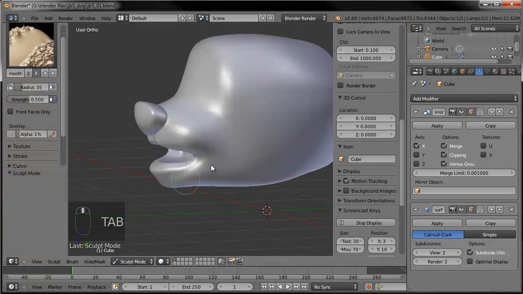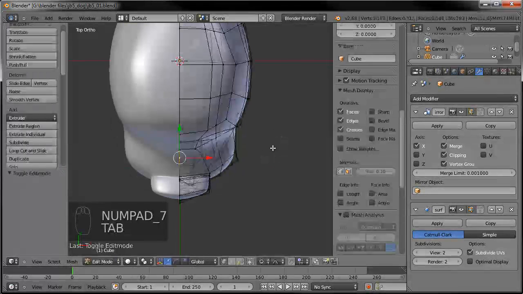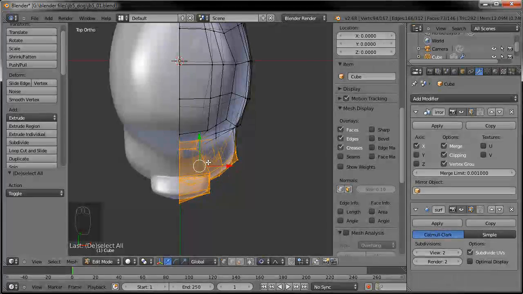So anyways, okay, so we got the muzzle area done pretty well. Might make it a little skinnier. Kind of looks a little too wide. So let's grab all this stuff in here.